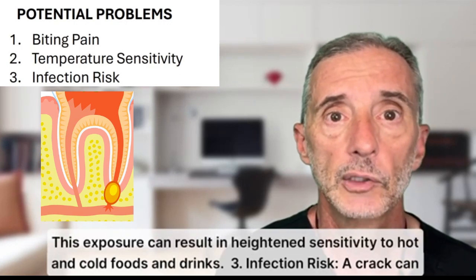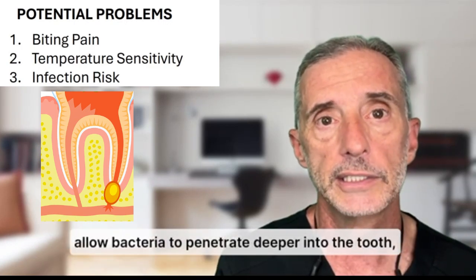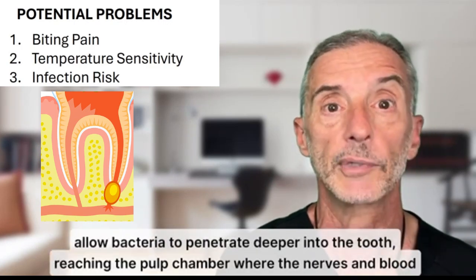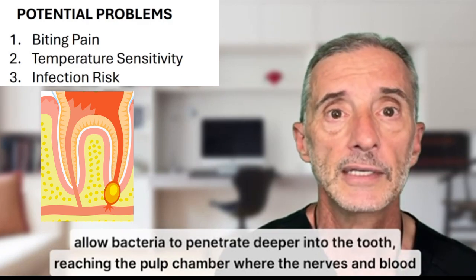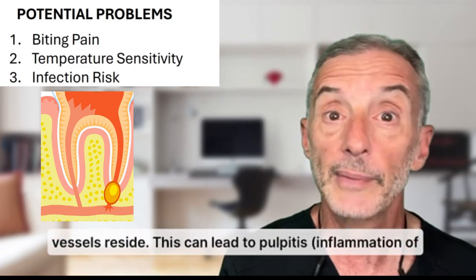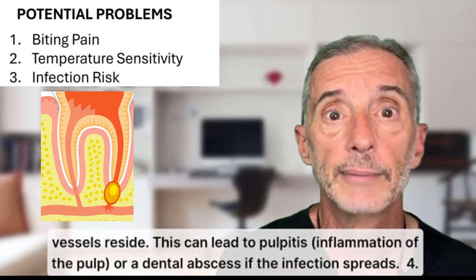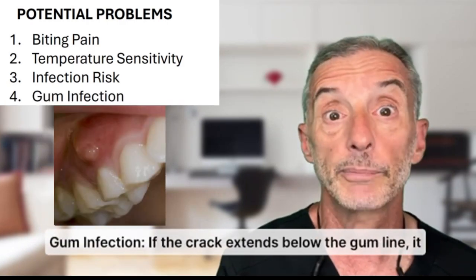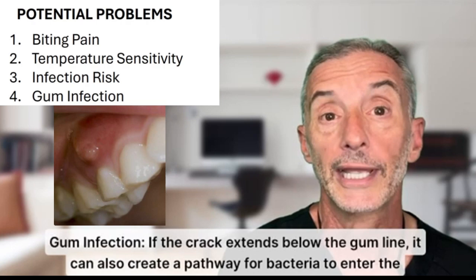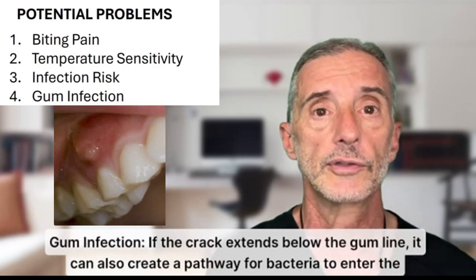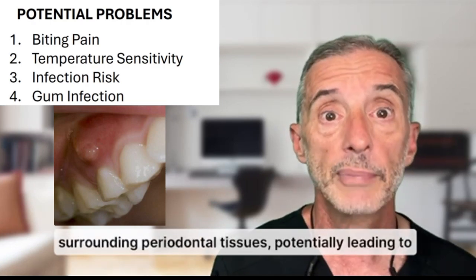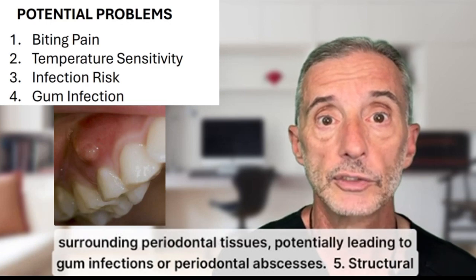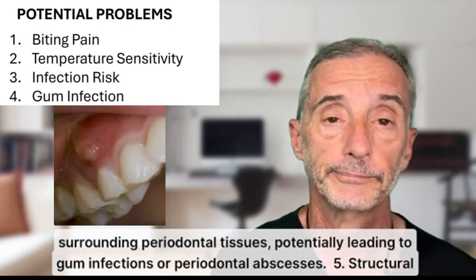Infection risk. A crack can allow bacteria to penetrate deeper into the tooth, reaching the pulp chamber where the nerves and blood vessels reside. This can lead to pulpitis, which is inflammation of the pulp, or a dental abscess if the infection spreads. Gum infection. If the crack extends below the gum line, it can also create a pathway for bacteria to enter the surrounding periodontal tissues, potentially leading to gum infections or periodontal abscesses.